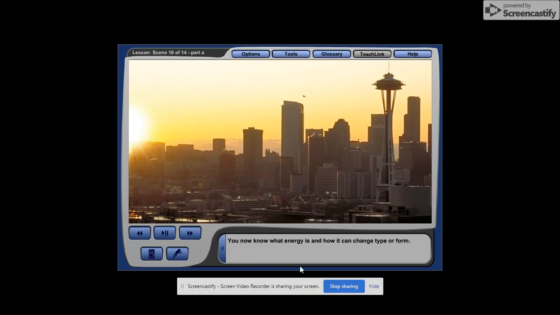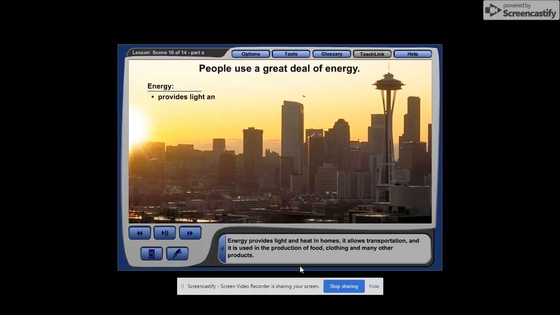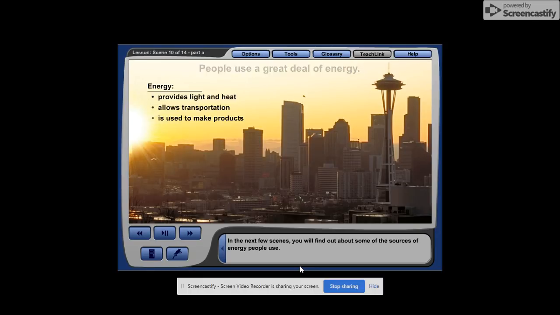You now know what energy is and how it can change type or form. Have you ever considered how much energy people use? How much energy do you use? Energy provides light and heat in homes. It allows transportation, and it is used in the production of food, clothing, and many other products. Where does all of it come from? In the next few scenes, you will find out about some of the sources of energy people use.